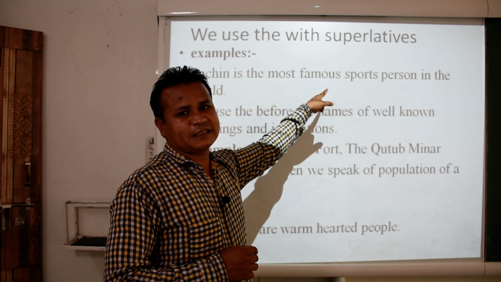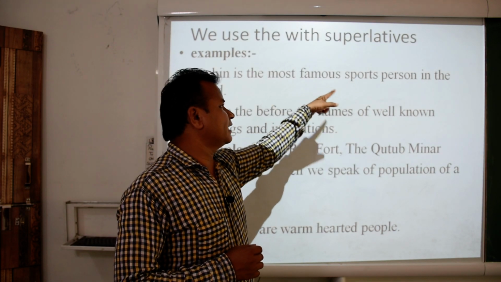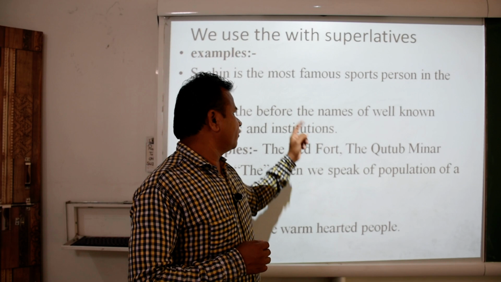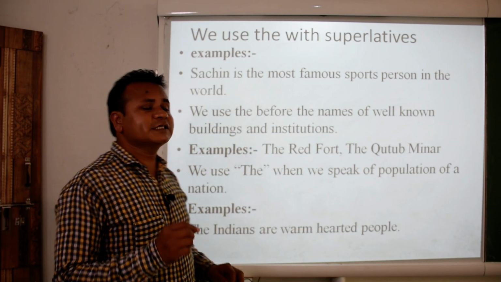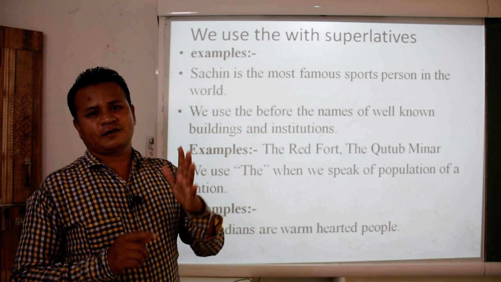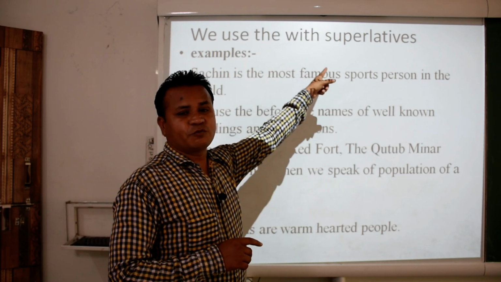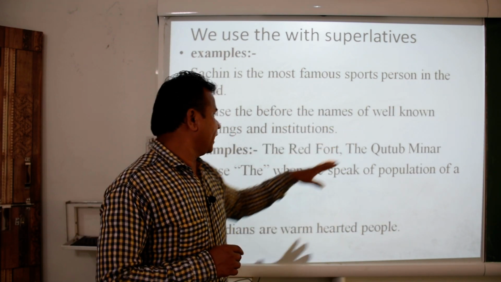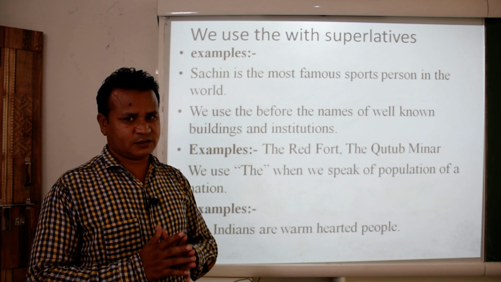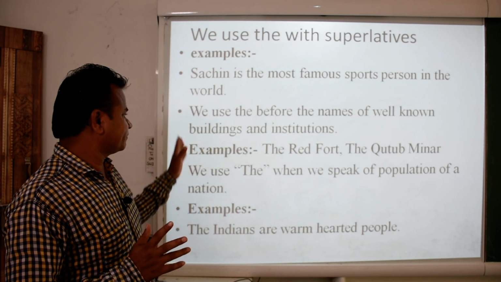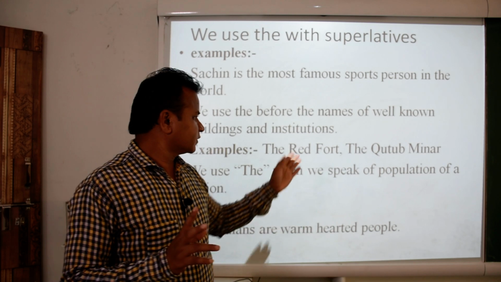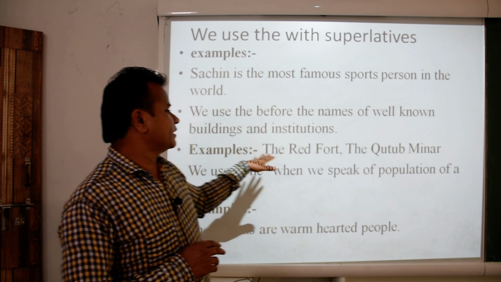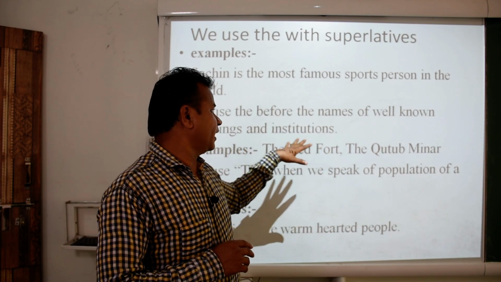Most famous is the superlative degree, that is why the is used here. Now, we use the before names of well known buildings and institutions. Another thing: first, for the superlative degree we use the; second, for well known buildings and institutions. Let us see how, see the examples. The Red Fort, the Qutub Minar, the India Gate, all these words are where we have to use the.